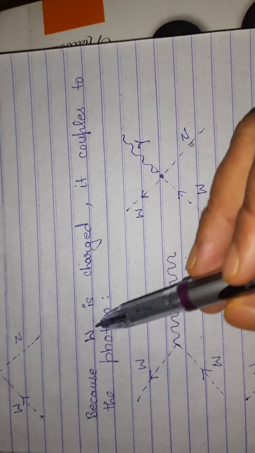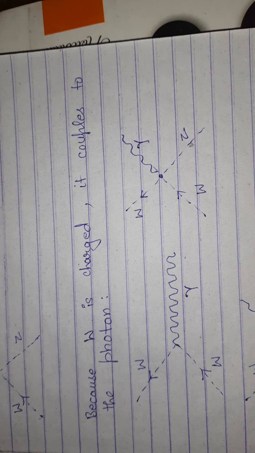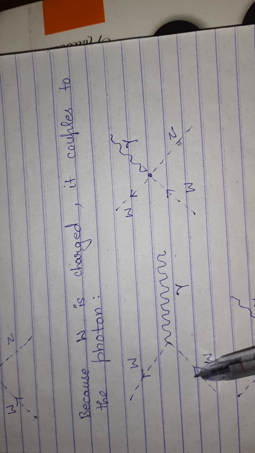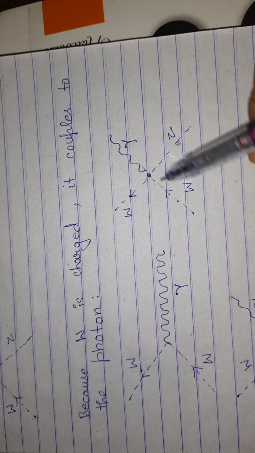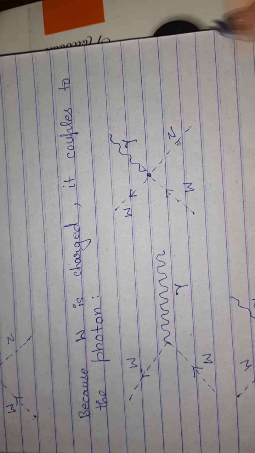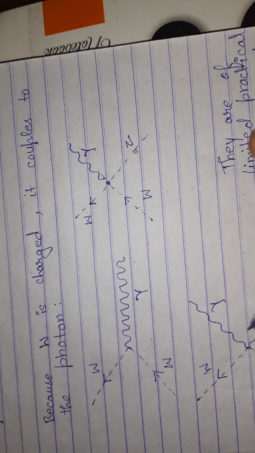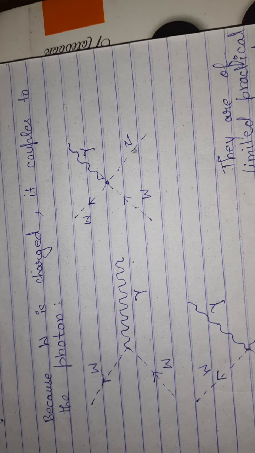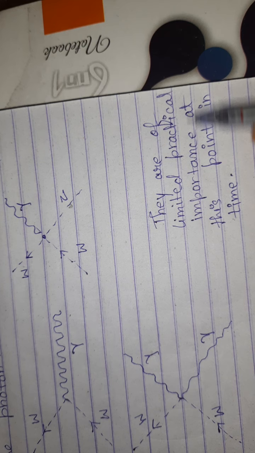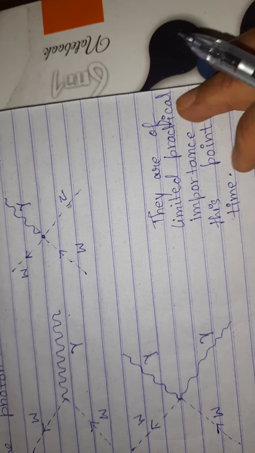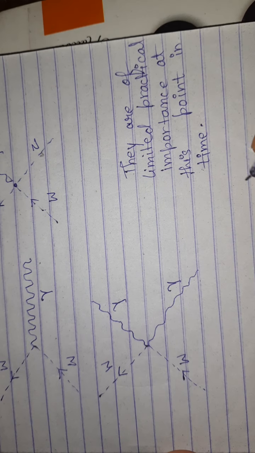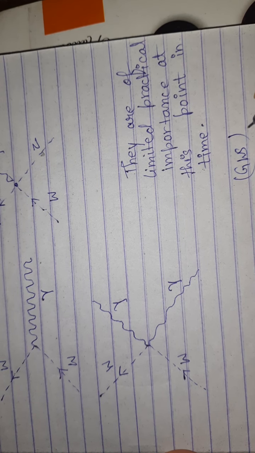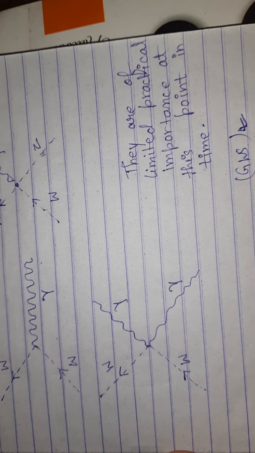And we know that the W boson is a charged boson, therefore it can also couple with a photon. Therefore W bosons couple with a photon, with a photon and a Z boson, and W and W bosons couple with 2 photons. They are of limited practical importance at this point of time. Obviously we will discuss it later in the GWS model, but for now it is this much, and we will go deep into weak interaction.